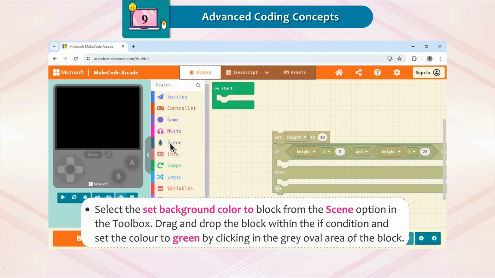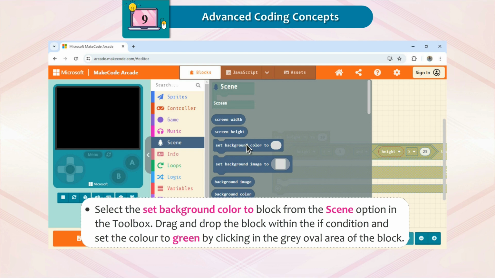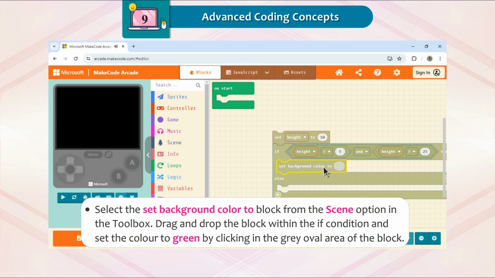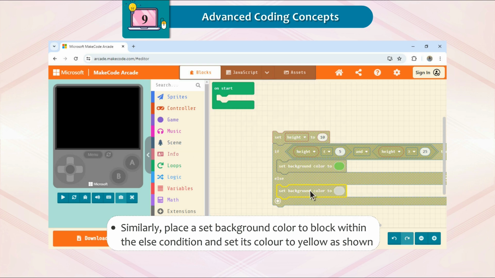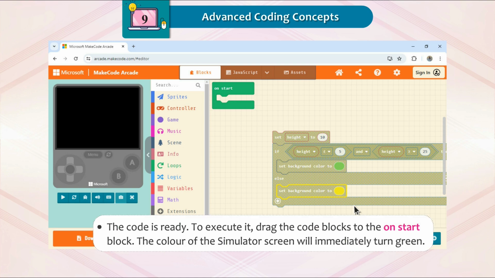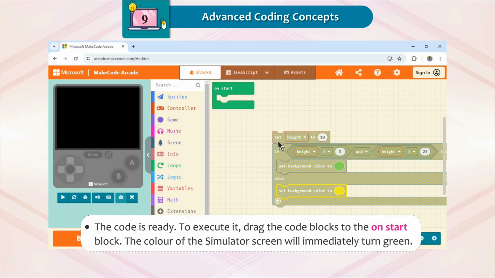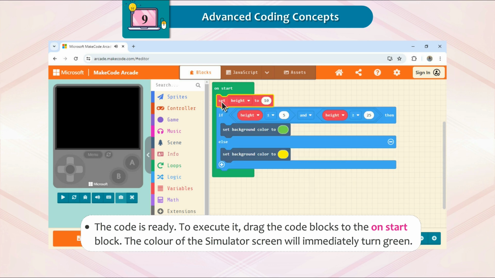Select the Set Background Color to block from the Scene option in the toolbox. Drag and drop the block within the if condition and set the color to green by clicking in the gray oval area of the block. Similarly, place a Set Background Color to block within the else condition and set its color to yellow as shown. The code is ready. To execute it, drag the code blocks to the On Start block.